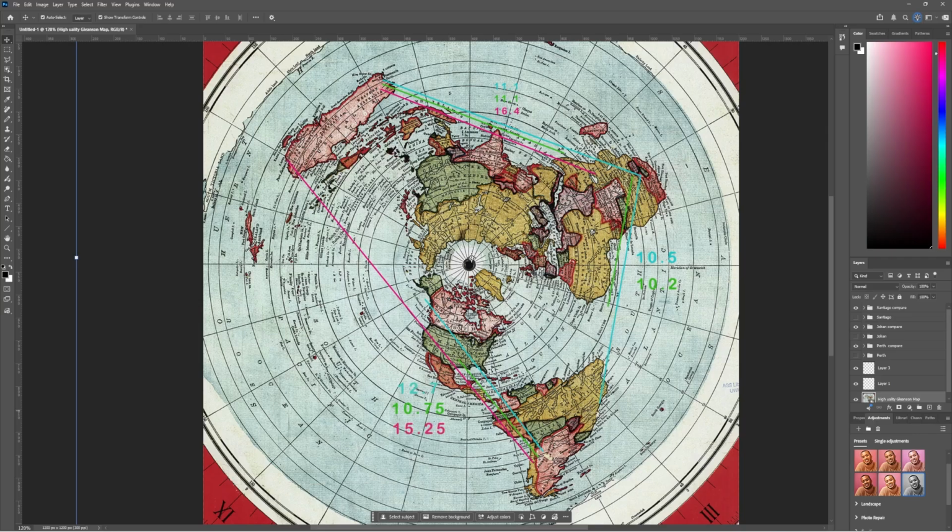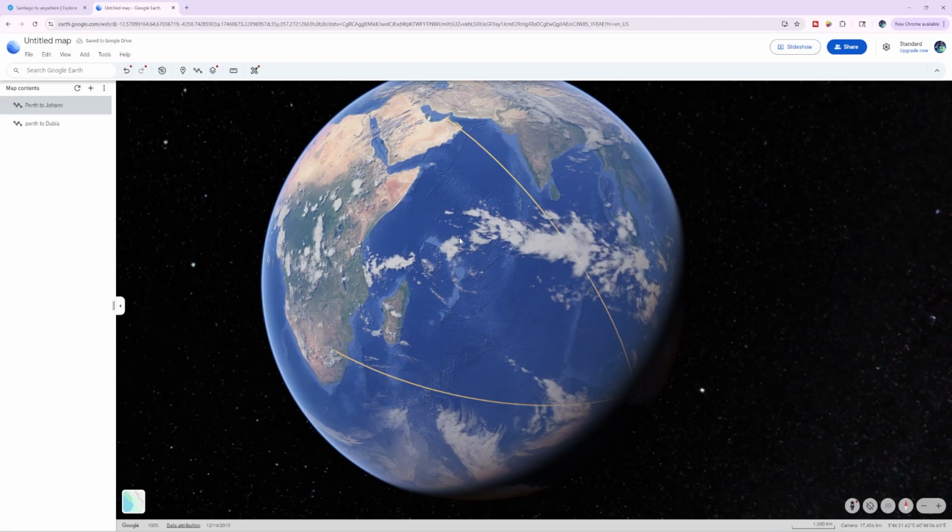And to be completely honest, every single flat Earth map that you choose will fail when you plot multiple flights and test it against real world data. But you know what doesn't fail every test like a flat map does? The globe. Because every airline, every shipping company, and every logistics system on Earth depends on the globe being what it is. Test the claim yourself. Stop falling for internet memes because you want to feel special.